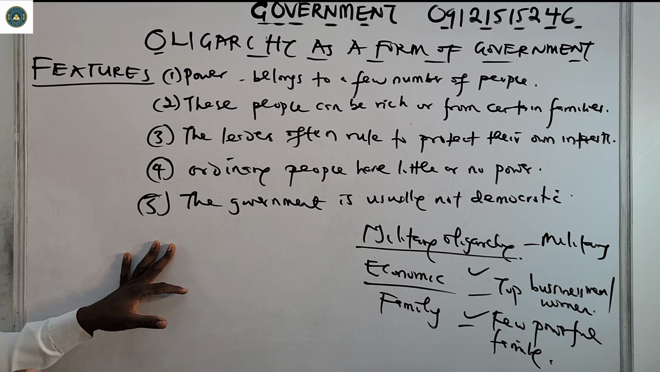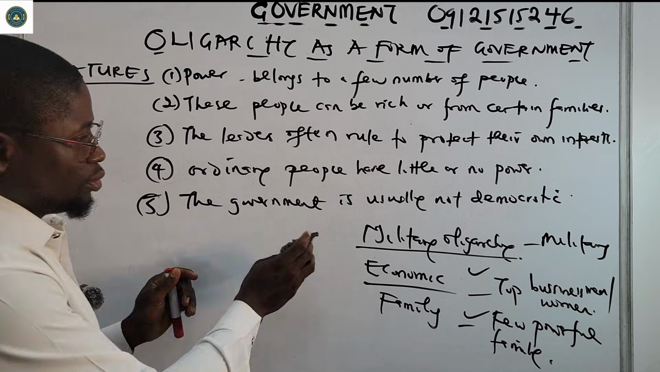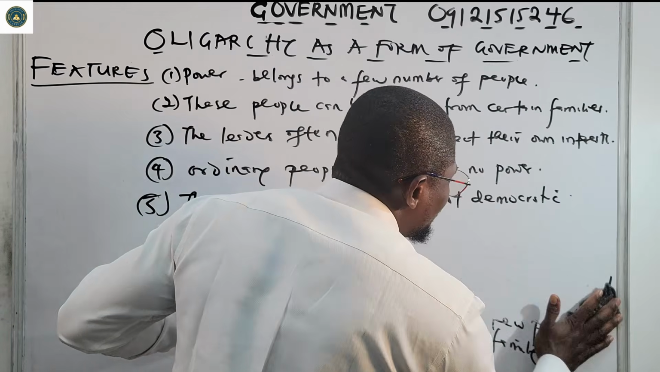Now, we're supposed to talk about forms of oligarchy, but let us finish oligarchy, advantages and disadvantages. Then we'll talk about the forms of oligarchy. So let us go to advantages. What are the advantages of oligarchy?